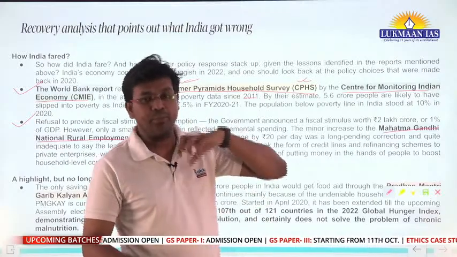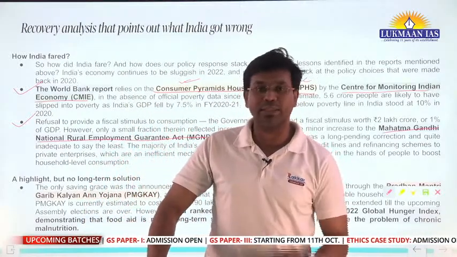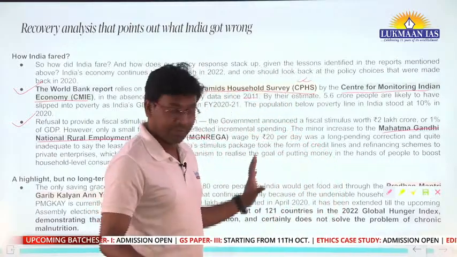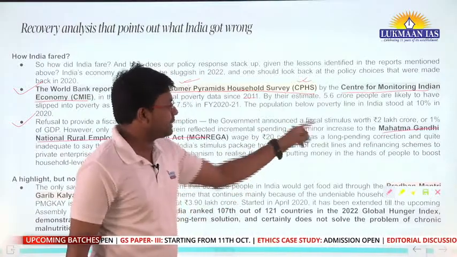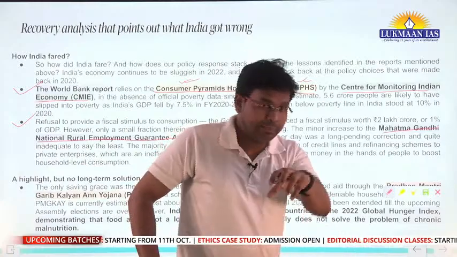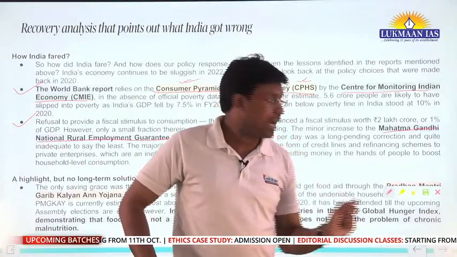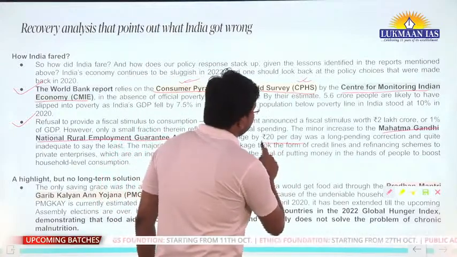During that time, the poor wage laborers did not have money, and they were facing difficulties. So the government of India raised money under this scheme. Earlier, if people were working, they were given some amount, but now they increased the amount by rupees 20 per day.